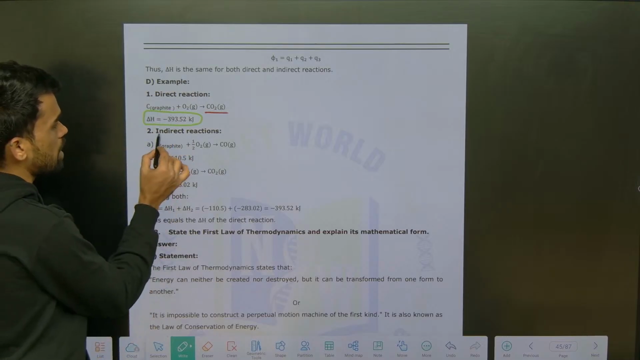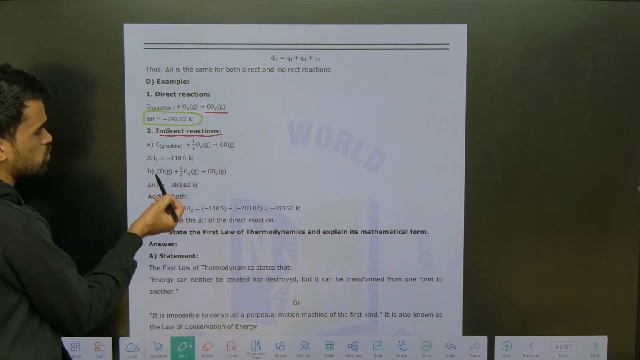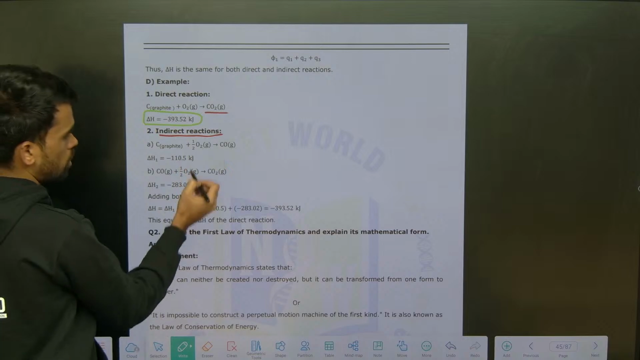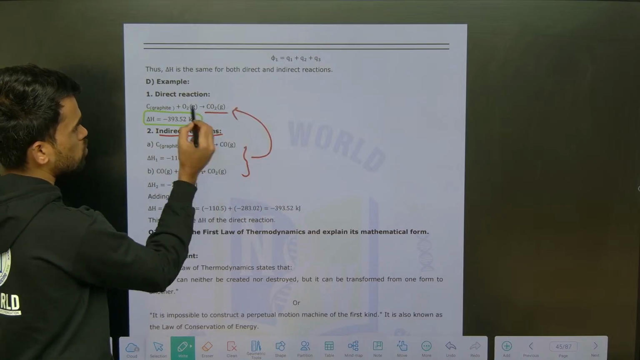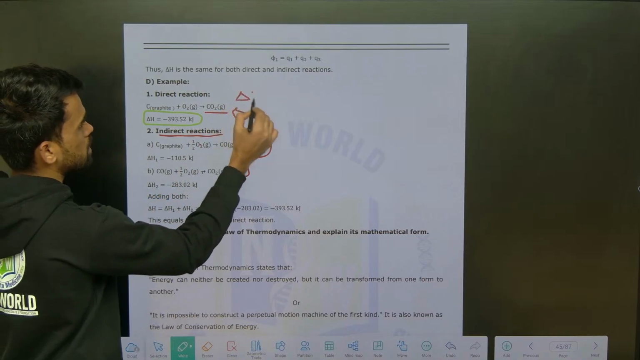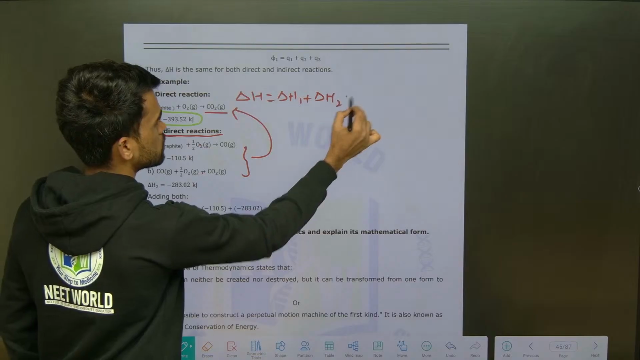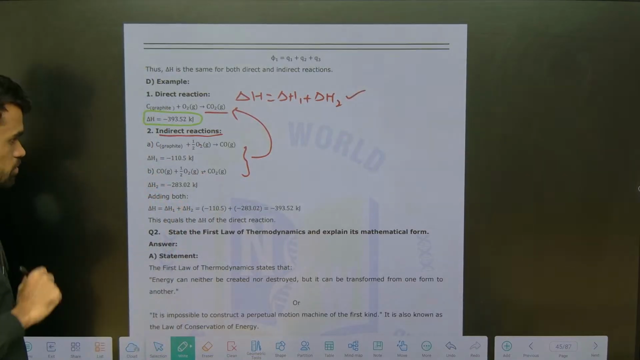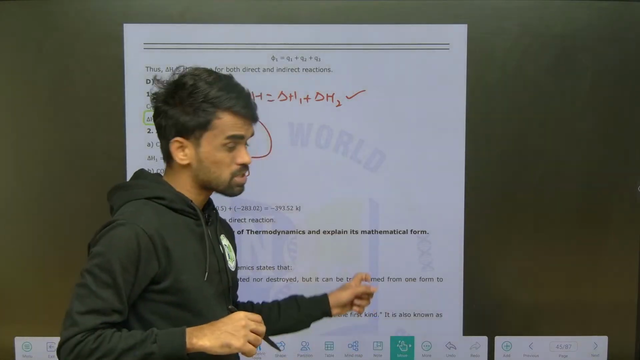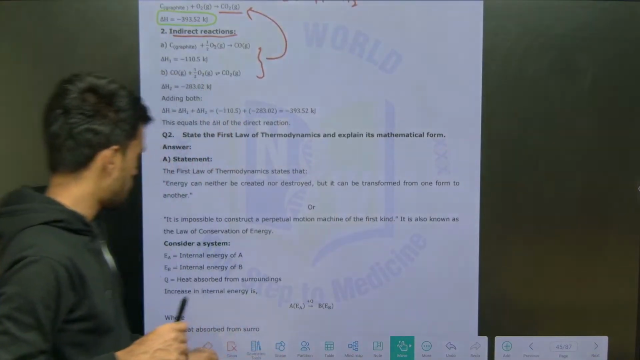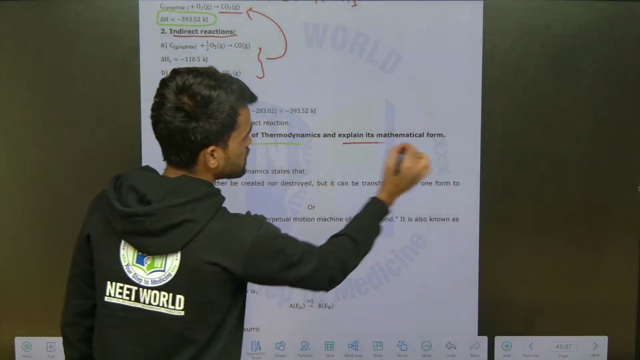Then indirect reactions will be like this. So how do you do this? Just add delta H1 plus delta H2 from these multiple steps which give you the final product as CO2, so delta H is equal to delta H1 plus delta H2, that's it. So this is about the Hess law question, that is 4 marks, very important for your 4 mark questions. Then next here, state the first law of thermodynamics and explain its mathematical form.